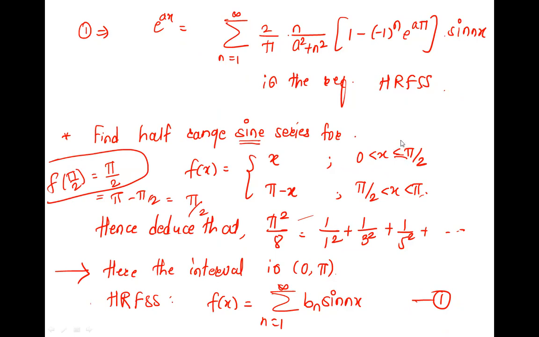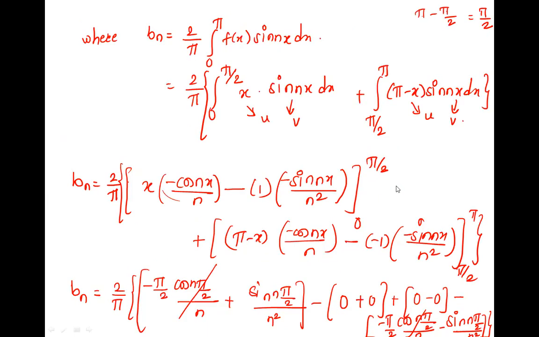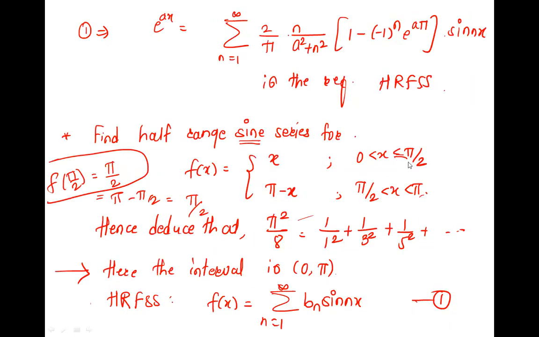If it is not less than or equal, but just less than and just greater than here, it means it becomes discontinuous at pi by 2. And if you want to find the value of f of pi by 2, what will you do? Tell me, what will you do? We did it in the last lecture, I guess, in two places. What do we do?